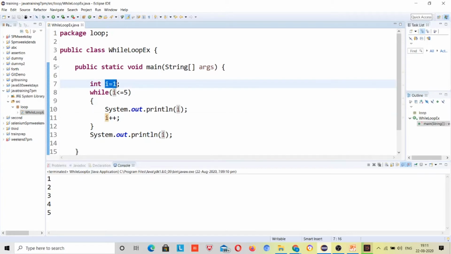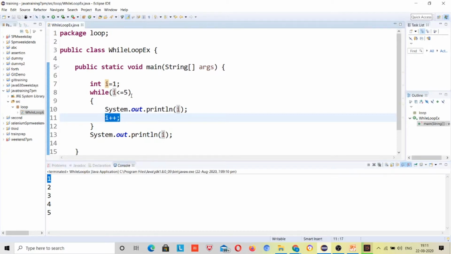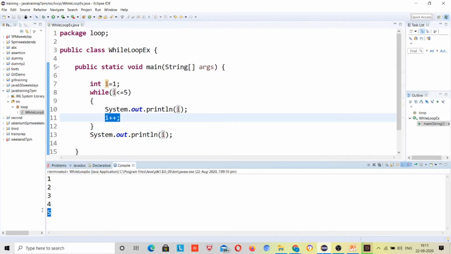First time i value is initialized by 1, so why would it run from 2? Someone had replied it will start printing from 2. No. i value is initialized by 1. First it will come inside this while loop. i value will be checked, 1 is less than or equal to 5. The condition is true, it will come inside and it will print i, right? So it will print i value, currently 1. So it has printed 1. Now this time i plus plus, so i value is 2, again it will go up to 5, right?